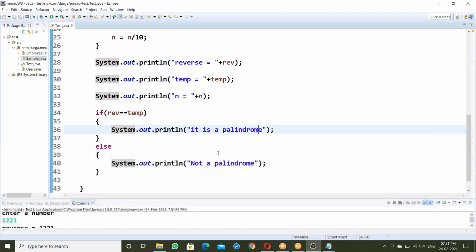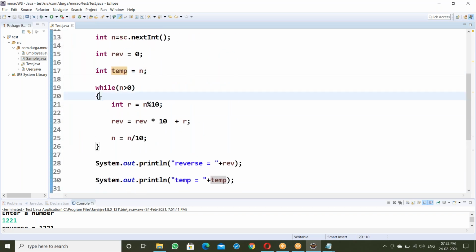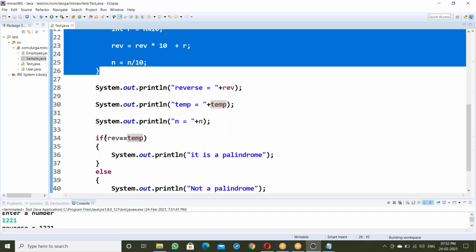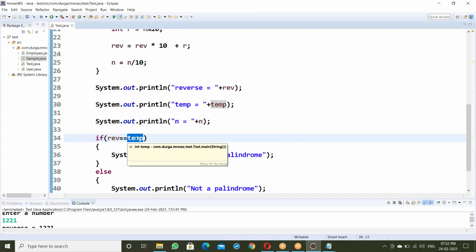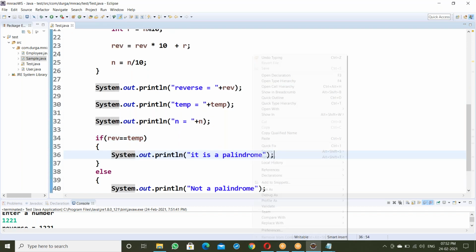So this is checking for palindrome or not. Take the n value into one temporary variable. Using n, get the reverse. Compare that reverse with the temporary variable. If both values are the same, it's a palindrome. Else, not a palindrome.